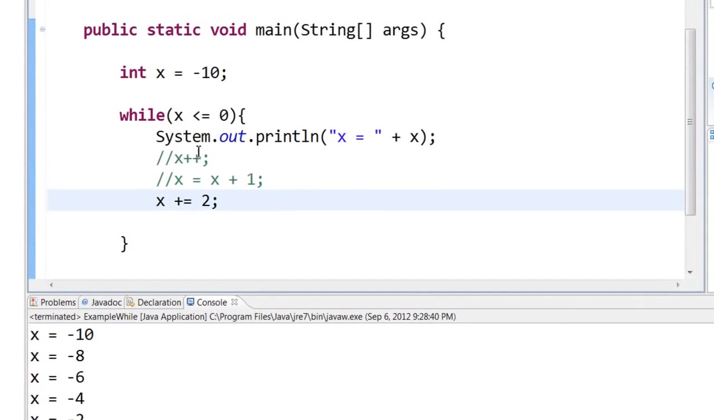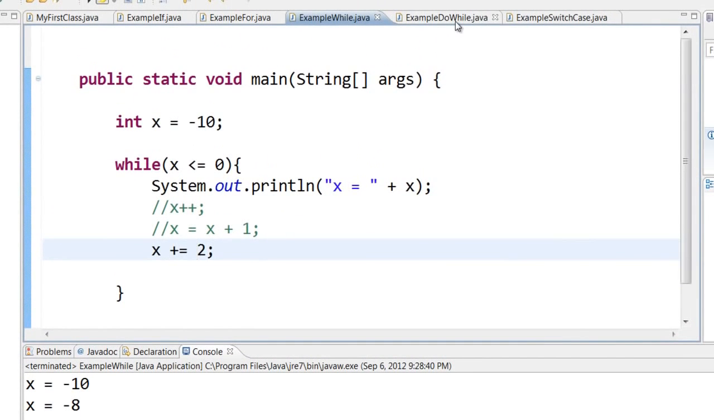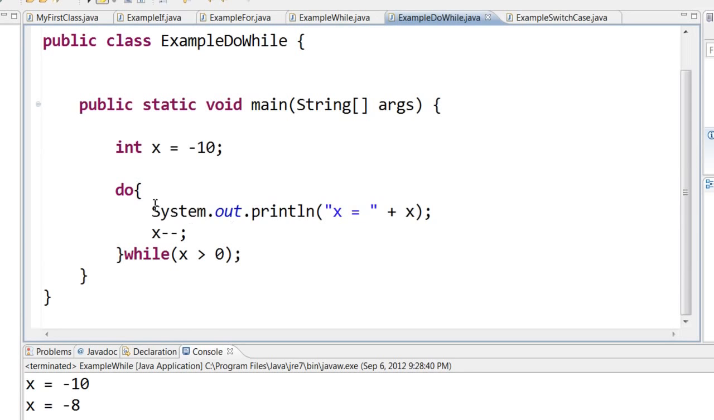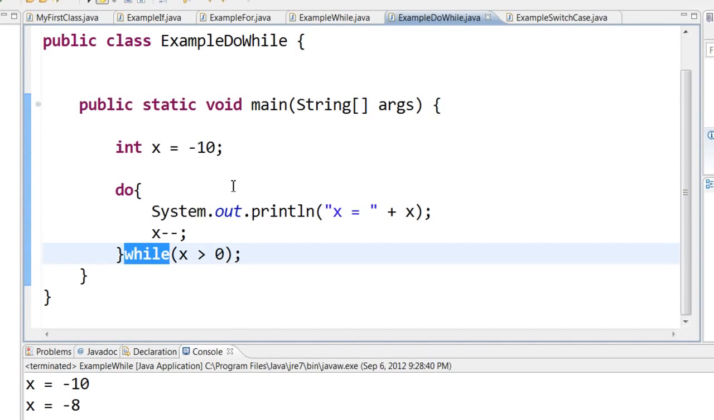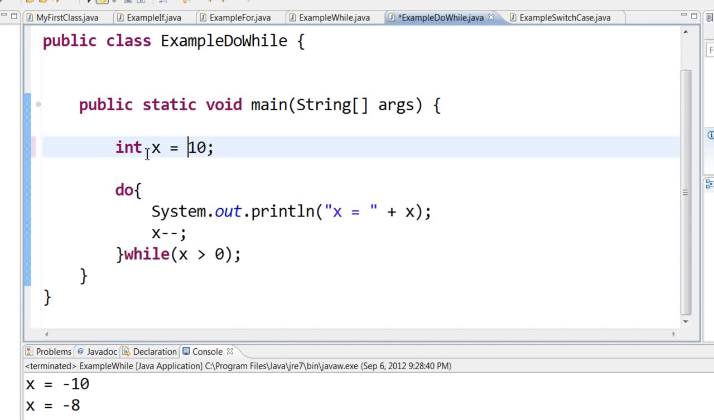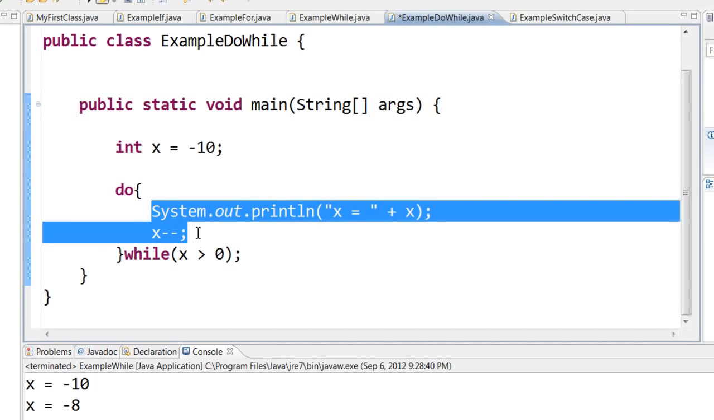incrementing by 2. Then we saw the concept of do while. Do while will first execute the block of code and then it will check for condition. So in this case, I have x equal to 10, it will execute that x equal to 10, and then it will reduce the value and it will keep looping till the value of x is greater than 0. So the advantage of do while is, even if the condition is false, it will execute this block of code at least once. So that is the difference between while and do while.